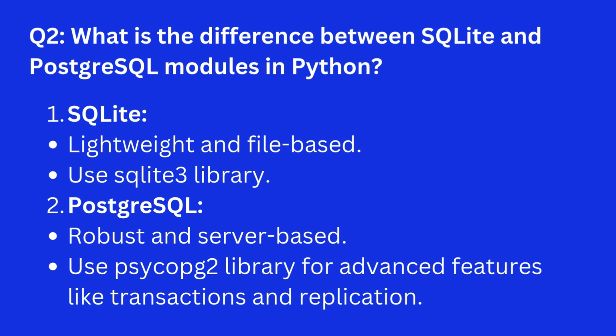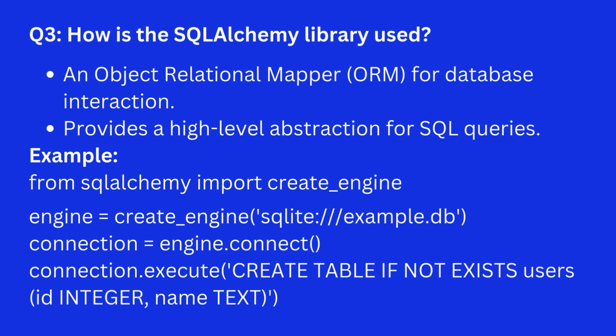Question 2. What is the difference between SQLite and PostgreSQL modules in Python? Answer. 1. SQLite. Lightweight and file-based. Use the sqlite3 library. 2. PostgreSQL. Robust and server-based. Use the psycopg2 library for advanced features like transactions and replication. Question 3. How is the SQLAlchemy library used? Answer. An object relational mapper, ORM, for database interaction. Provides a high-level abstraction for SQL queries. Example.